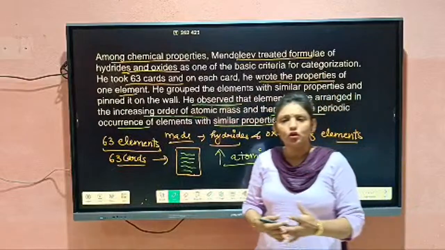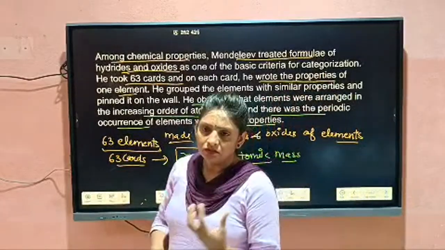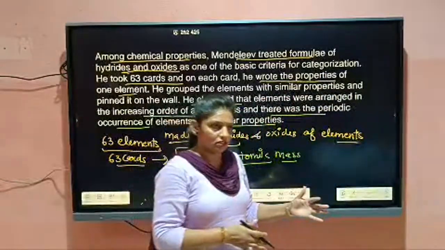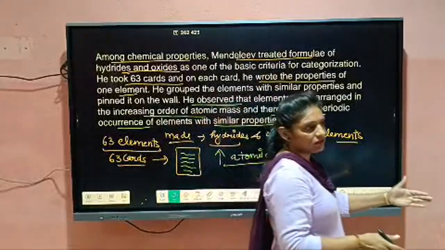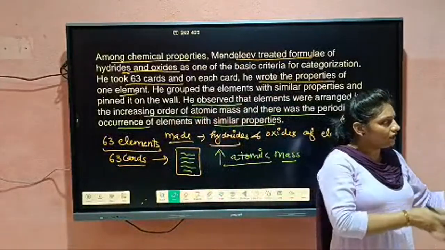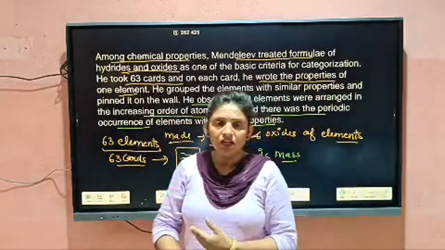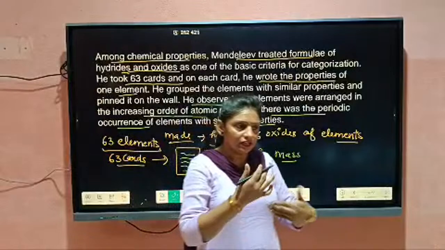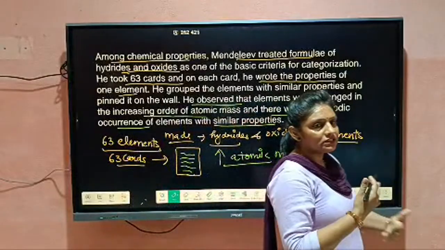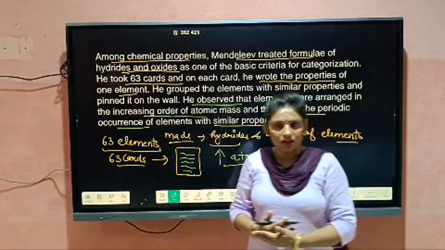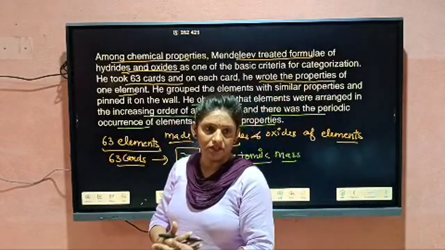Then he wrote the properties of one element on one card. Then he arranged the cards in order of the increasing atomic mass of the elements. Then he found that after an interval, properties are going to be similar. Properties are going to be repeated.